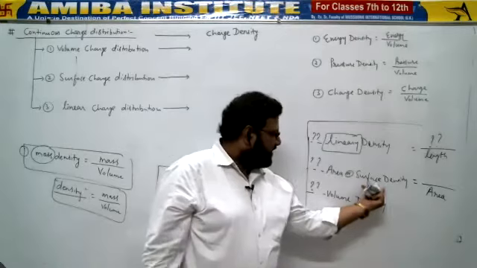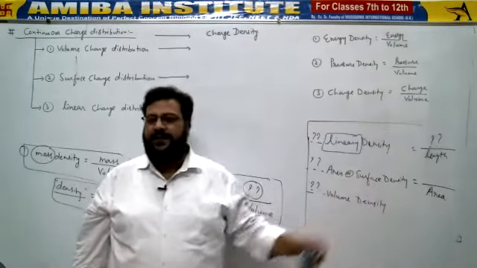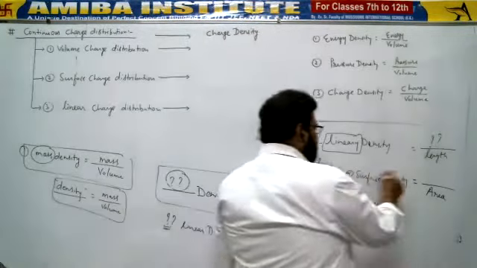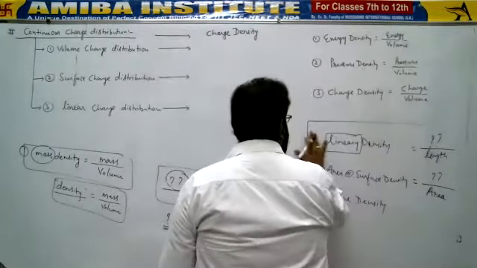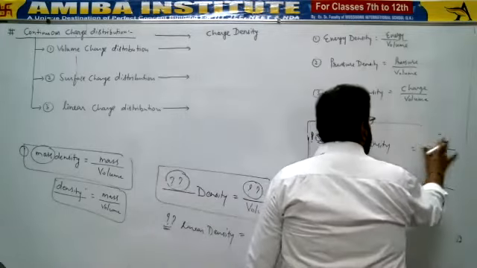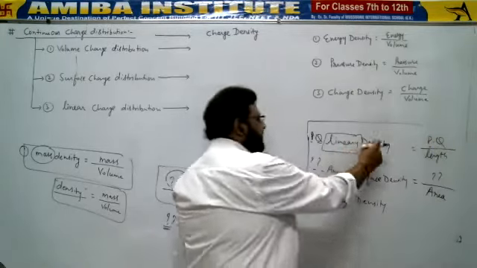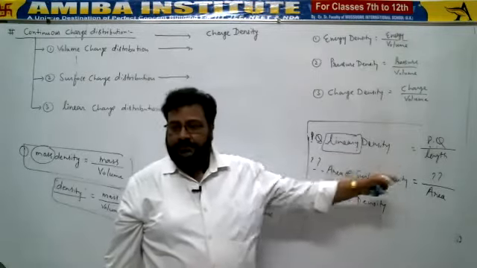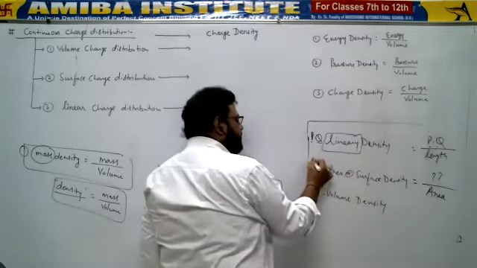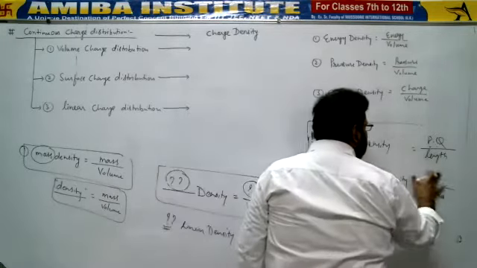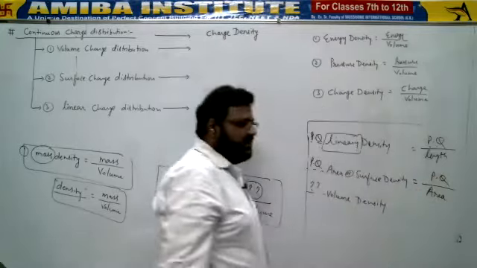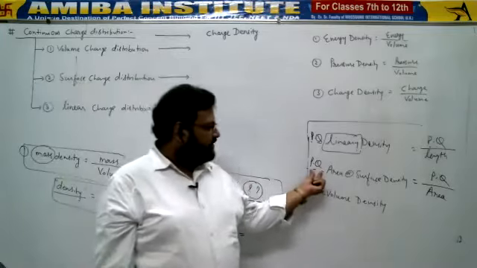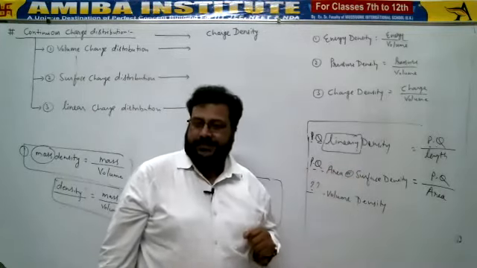So in formula, we write the term surface density, but we divide it by area. Both words are similar, area and surface, right? So question mark means the physical quantity, or I'll be substituting PQ, physical quantity. Linear density means the physical quantity is distributed per unit length. Surface density means the physical quantity has been distributed per unit area, meaning each unit area is considered, and how much of the physical quantity is there is known as its surface density.